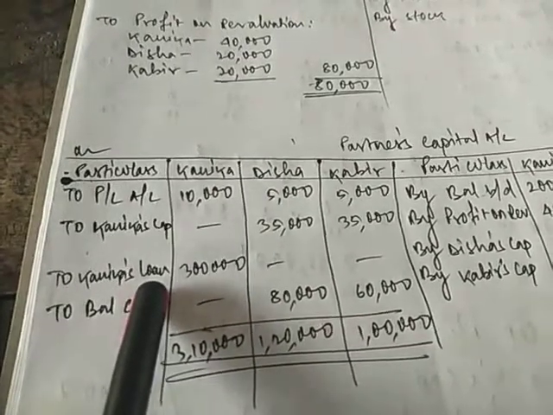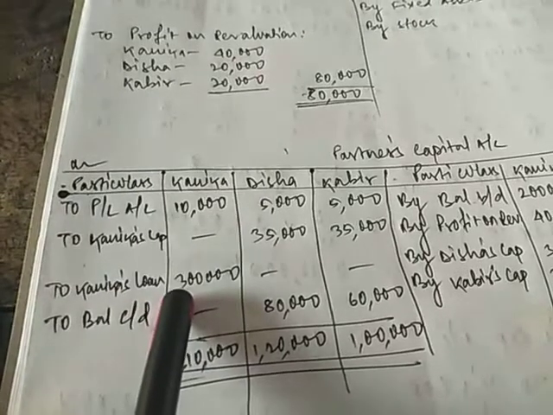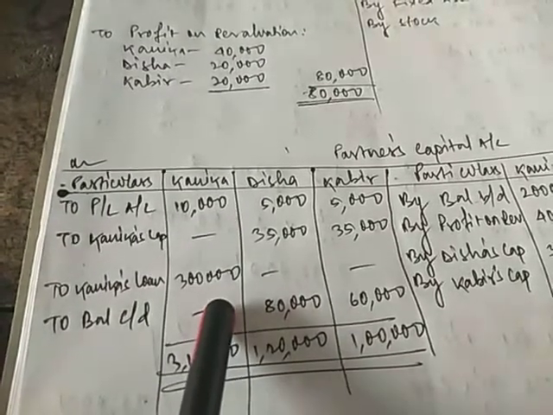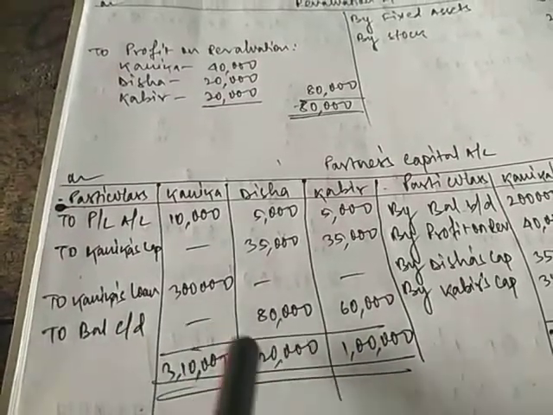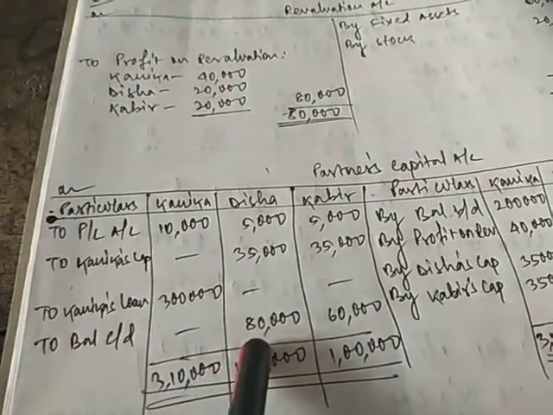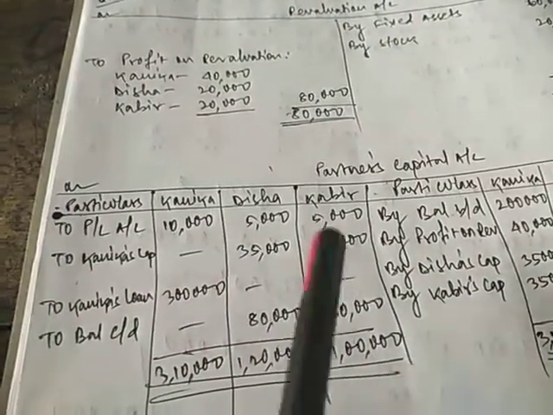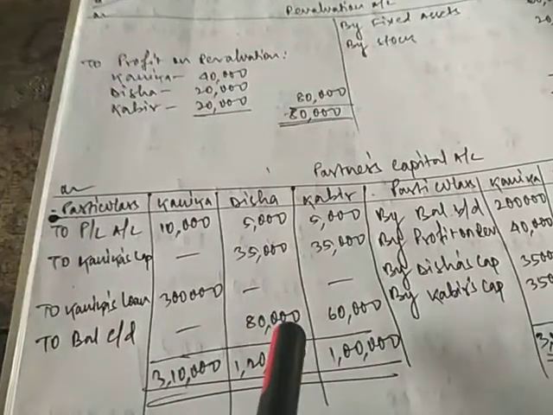It was given in the question that the balance of Kanika's capital account should be transferred to her loan account. So 3 lakh is the balance of Kanika's capital account that is transferred to her loan account, and the balance sheet will remain for Desai and Kabir. 1,20,000 minus 35 and 5 will give us 80. Apart from that, 1 lakh minus 40 will give us 60. So this is the balance of Desai and Kabir.